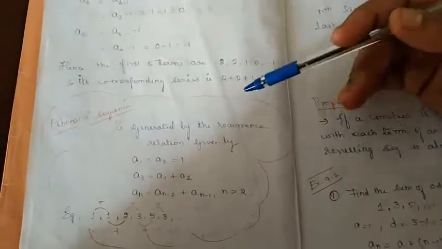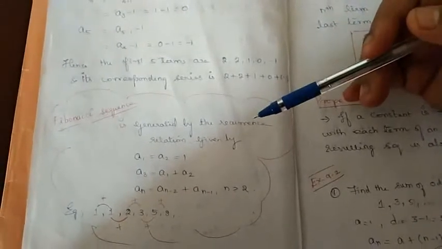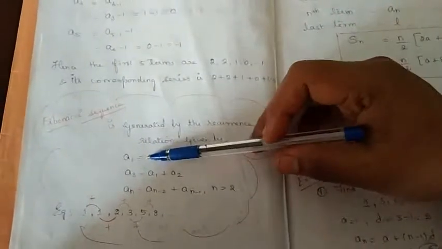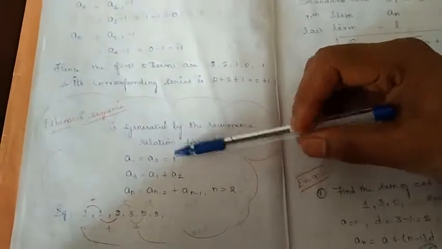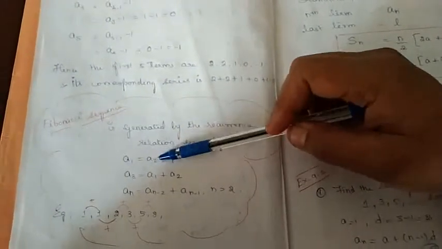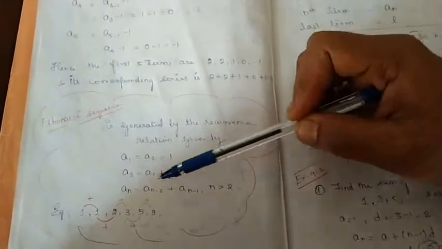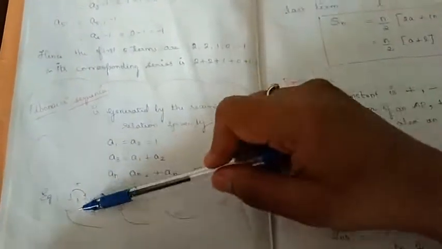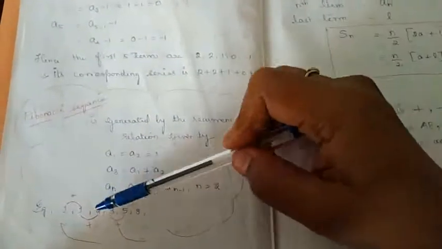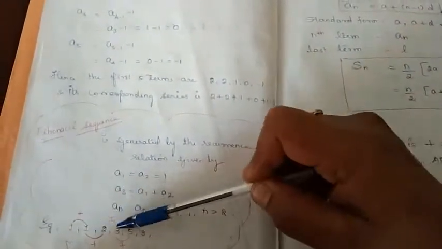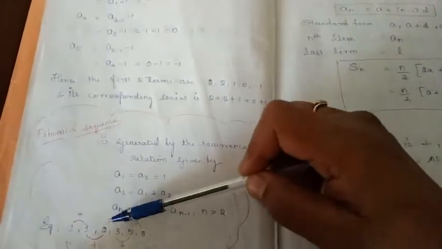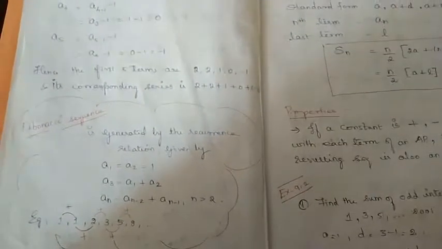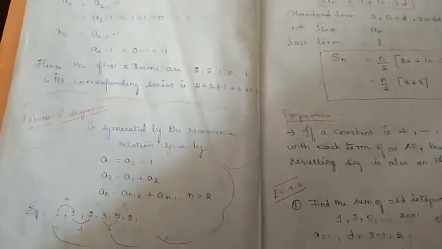Then there is the Fibonacci sequence, again a special kind of sequence. The first term and the second term will always be 1, the third term will be the sum of the first 2 terms, the fourth term will be the sum of the second and third terms, and likewise it goes on. So the first 2 terms are 1, 1, then the third term is 1 plus 1, the fourth term is 1 plus 2, the fifth term is 2 plus 3, and so on. This is called the Fibonacci sequence. That's what we have done in the first exercise with the general sequences.